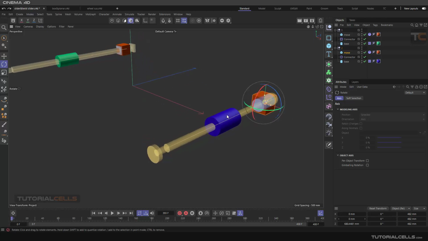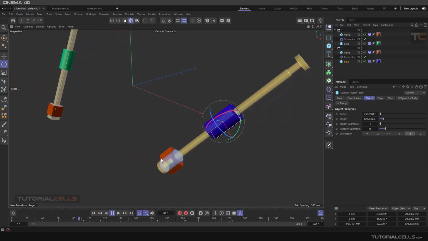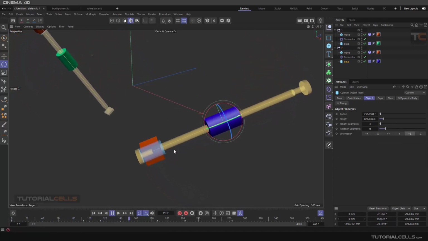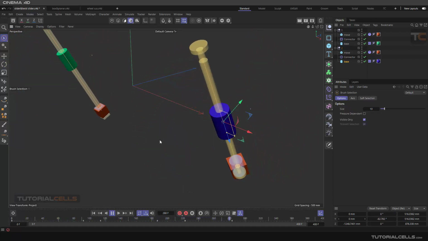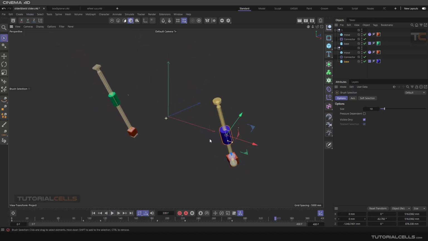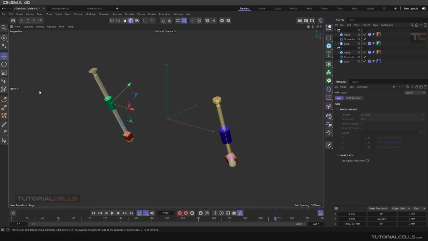So you can animate the shaft to see that better. As you can see, it goes here and it's rotating. Nice. But it does not rotate here. You can see the difference between the rotation of them. So it's very simple and easy. The settings of these connectors are similar to the other connector. You can refer to the previous lesson, but it's very easy.